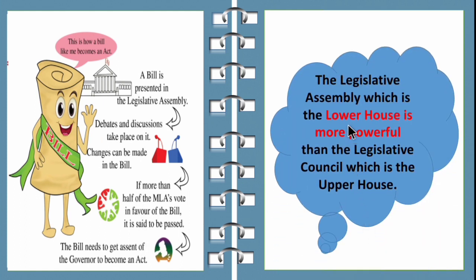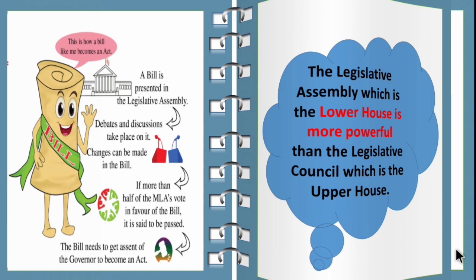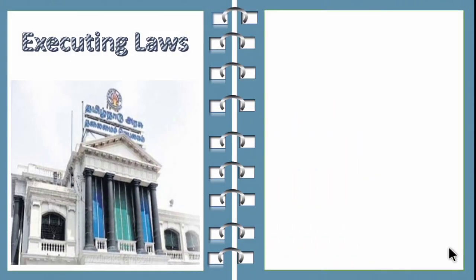So the legislative assembly, which is the lower house, is more powerful than the legislative council, which is the upper house. So children, the lower house is said to be more powerful than the upper house. So the legislative assembly is more powerful than the legislative council. Keep this in mind. Then let's see about executing the laws.